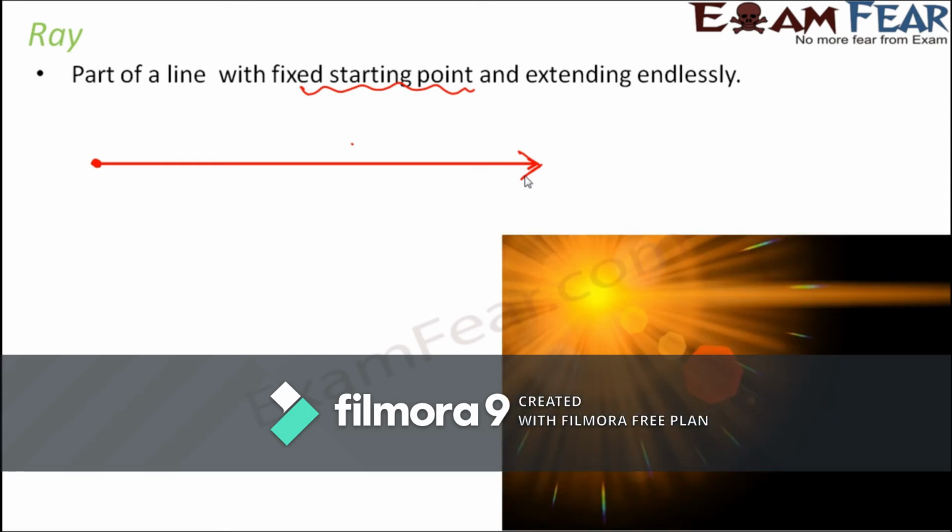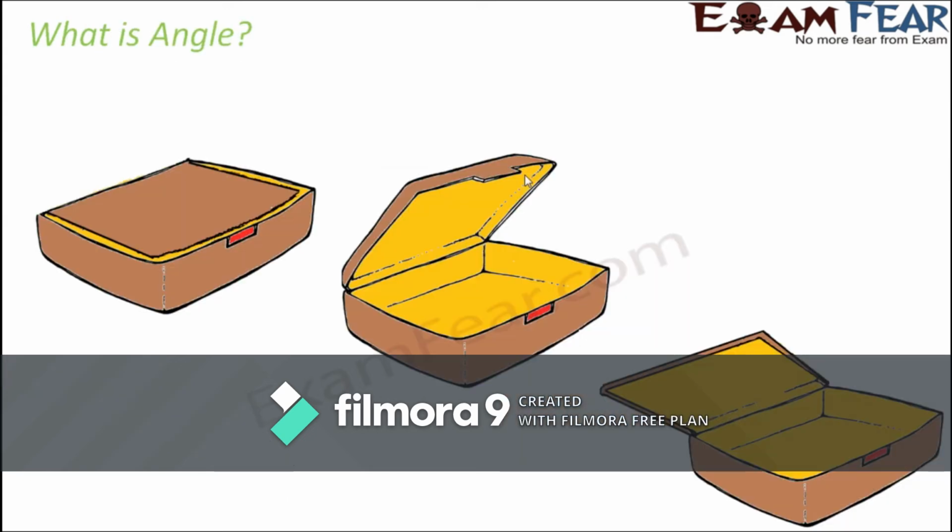An example of a ray would be the sun rays, the light coming from the sun. Since the source is fixed, one end is fixed, but the other end reaches infinitely to any place. Similarly, the light coming out of the torch is also an example of a ray, because you have one end fixed, which is the torch, and the other end is reaching out infinitely.